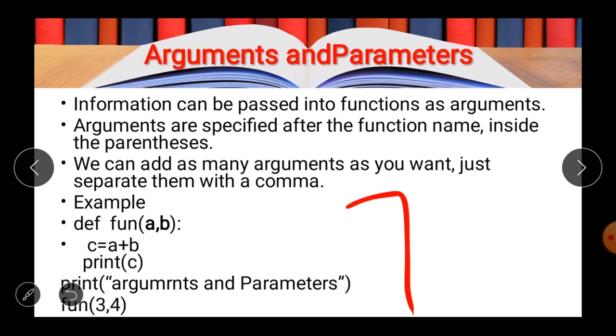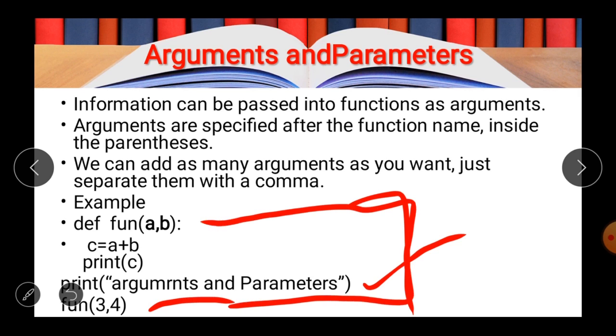And one more thing that I want to discuss, the flow of the execution or the flow of the control, means where the program will start working. As I told you in the previous slide, the execution will start from the main program, and in this example the main program starts from the print statement, that is print argument and the parameters. This is the main program. Then this is the calling of the function, means here the fun is written. Once the function is called then the execution will start from here, and then these three lines will get executed.